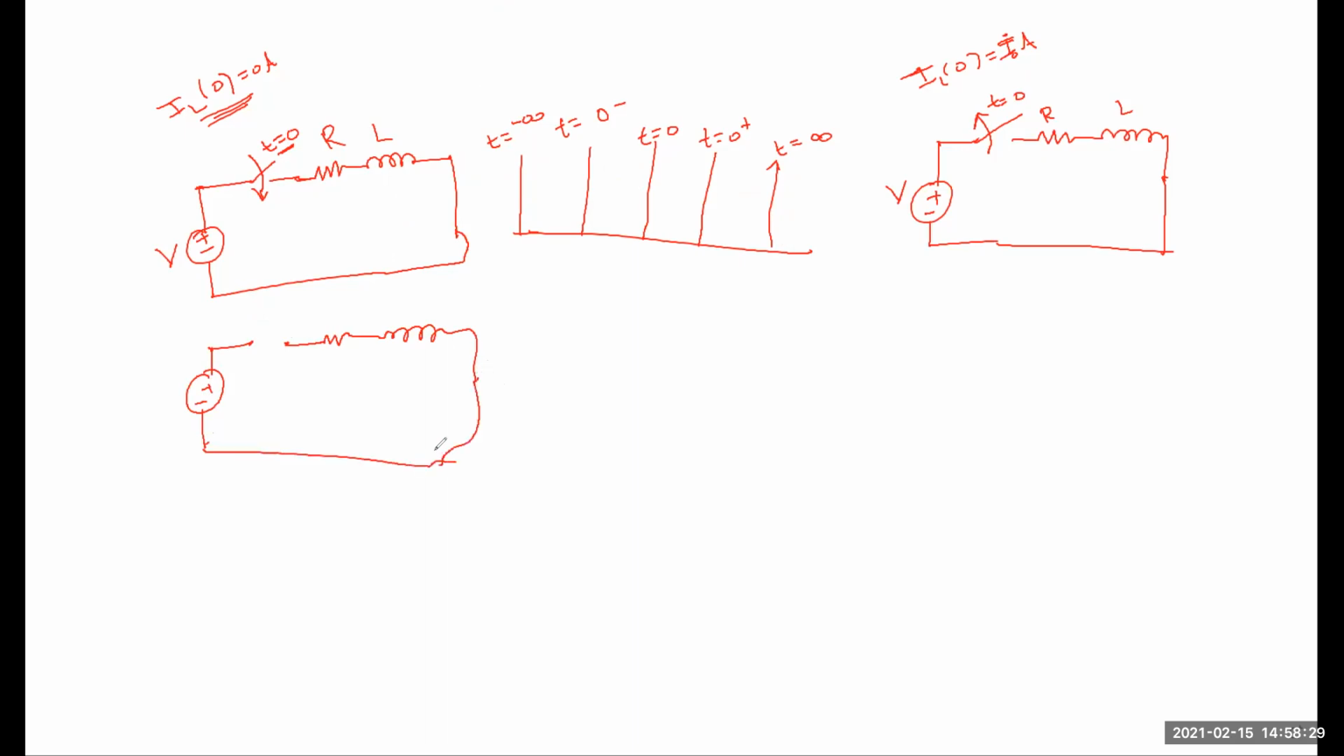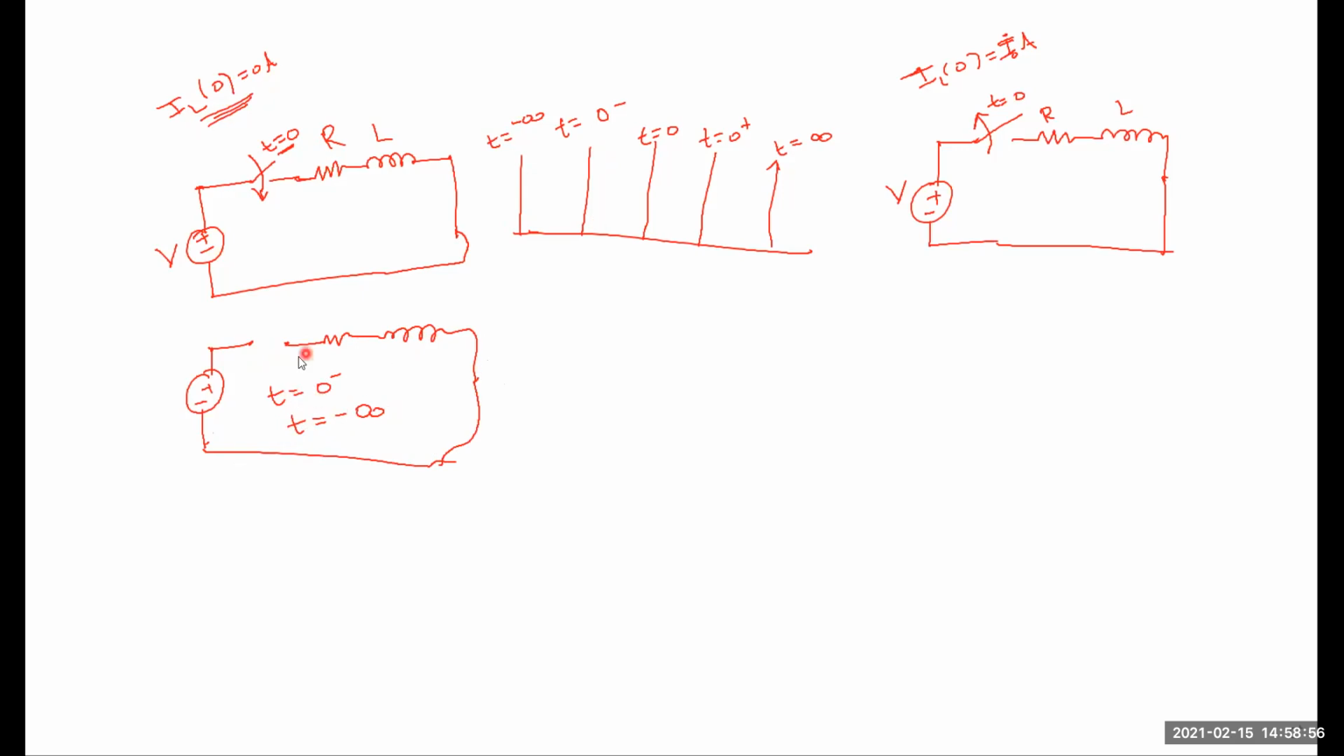This is the position of the switch at t is equal to 0 minus and also at t is equal to minus infinity. At this position the switch is open, and at this position also the switch is open. Under steady state condition, the energy stored in the inductor is equal to 0, and the current flowing through the inductor is equal to 0. That's why IL of 0 is equal to 0.